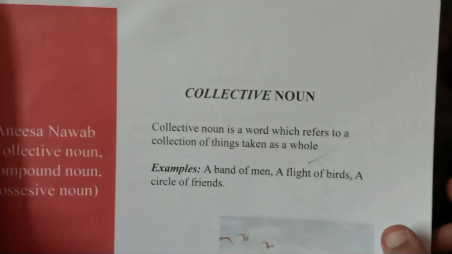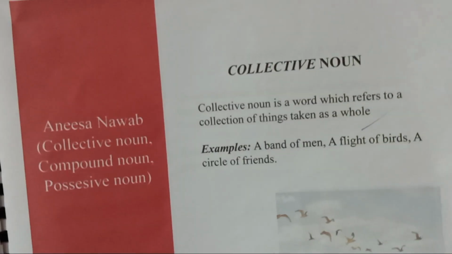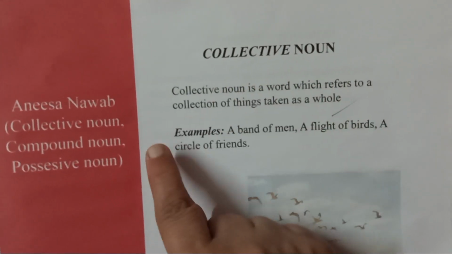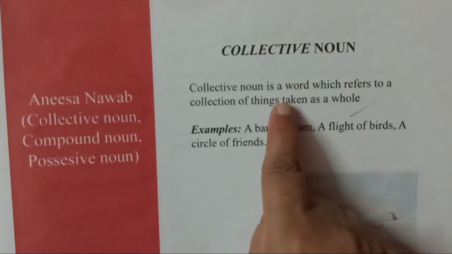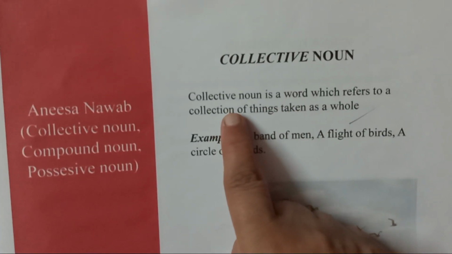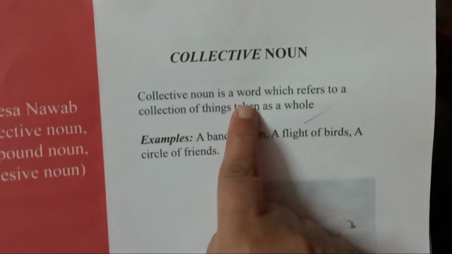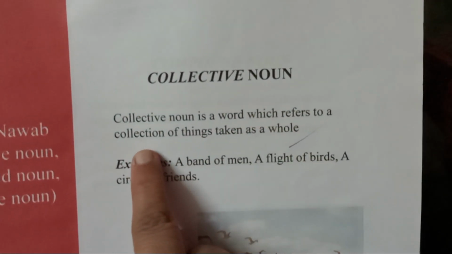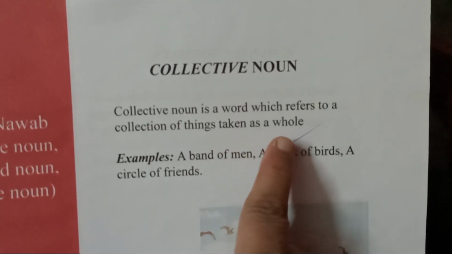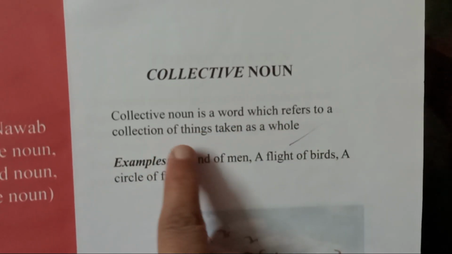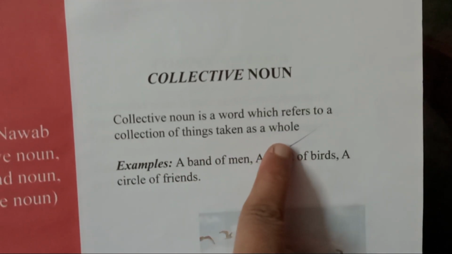Next, come to the next very important type of noun, which is the collective noun. As is clear from the name of this type of noun, it is a word which refers to a collection of things taken as a whole.